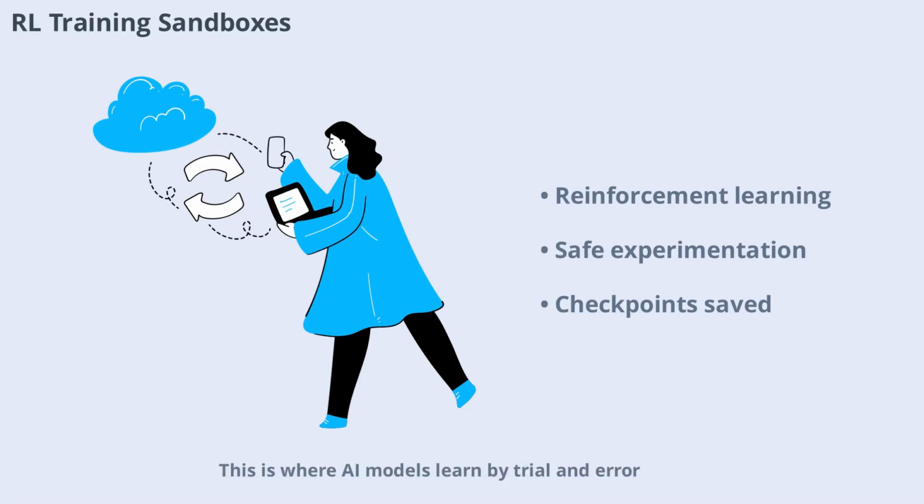RL training sandboxes are tailored for reinforcement learning. This is where AI models learn by trial and error, with checkpoints saved along the way. Open Sandbox gives this process its own safe space, ensuring that learning experiments don't interfere with your main system or data. It's ideal for developing and testing advanced AI models.